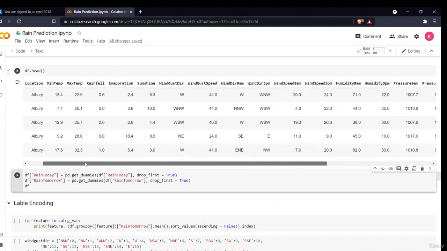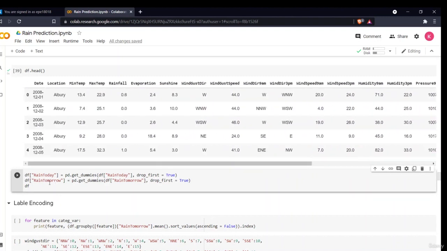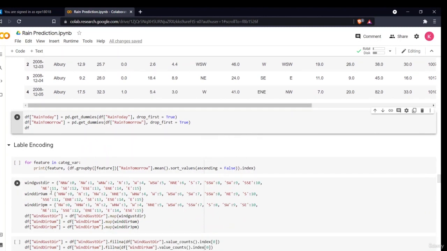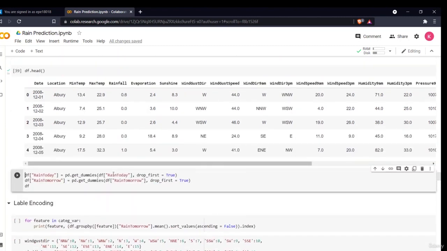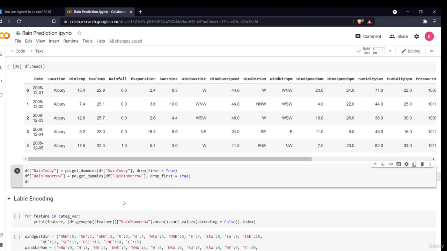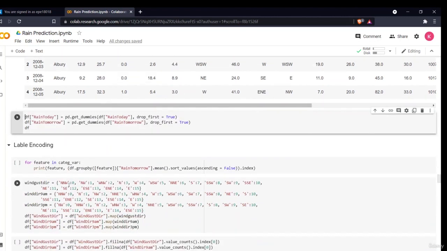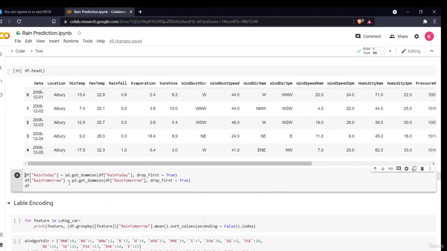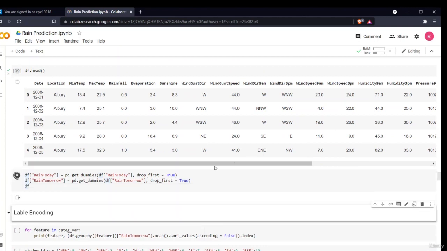So why are we doing one hot encoding for these two variables only? Why are we not doing it for the other variables? Because they have many categories, and one hot encoding would create many columns, which we cannot afford. As you can see, one variable alone has 15 categories. So many columns would be created, which can lead to the curse of dimensionality. The model will get confused with so many variables. So we'll be doing one hot encoding for these two only.